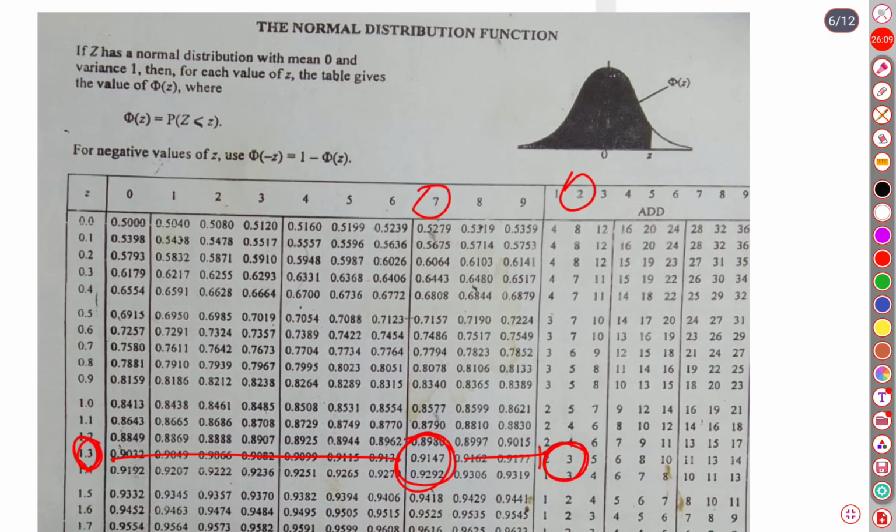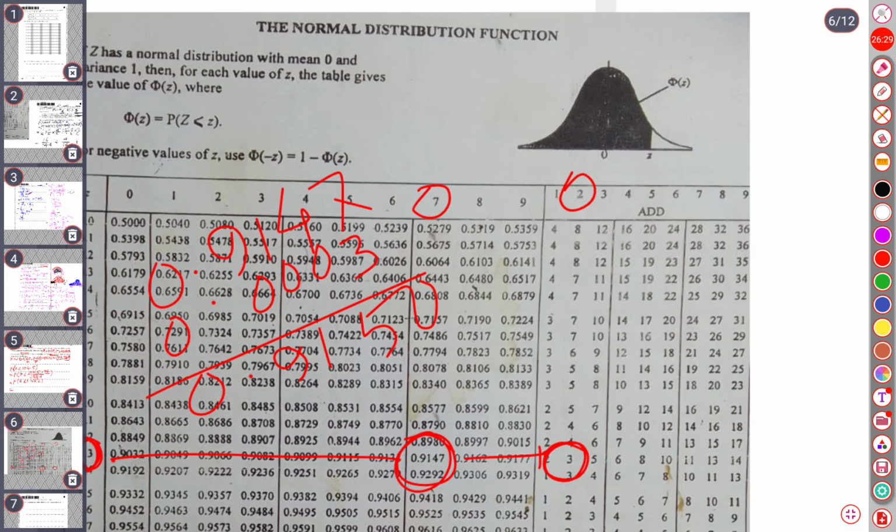So if we add up 0.9147 and 0.0003, it is going to be 0.9150.